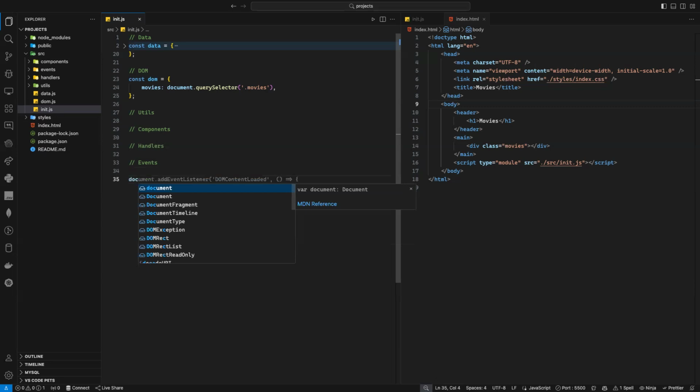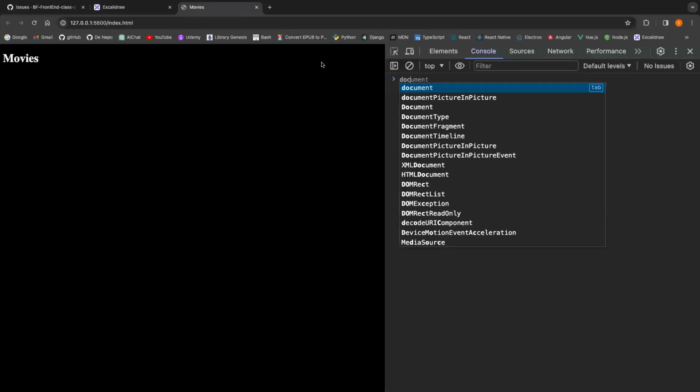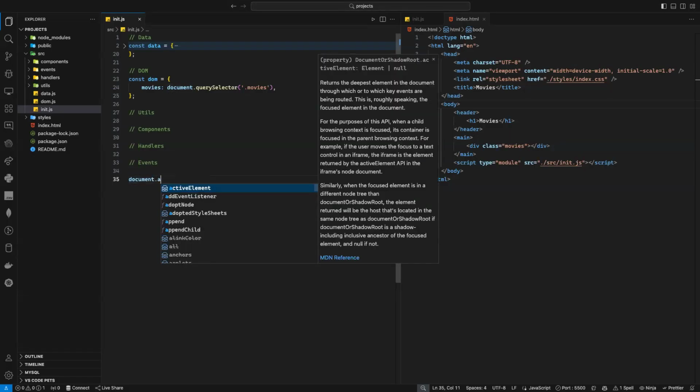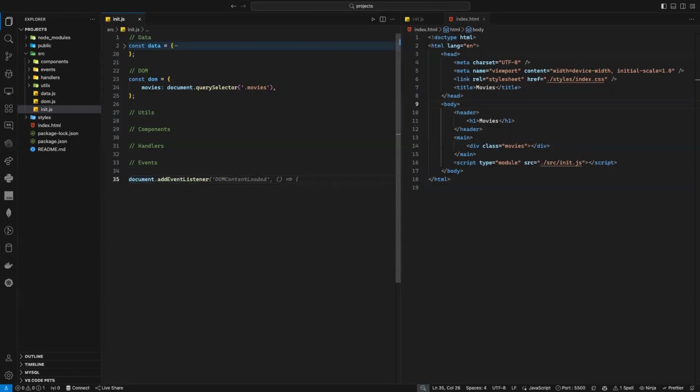I can use document, onload. Yes, onload. Now there's a little bit of difference between these 2. So I will show you 2 ways, and I will tell you what the difference is. As you know, the document is your page, right? I can use the document and say addEventListener, and the event will be DOMContentLoaded, and here I can put my function like that.